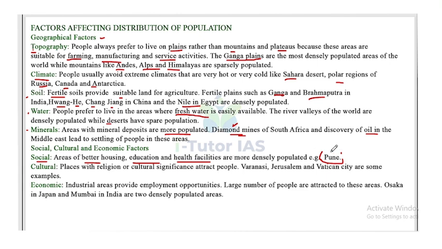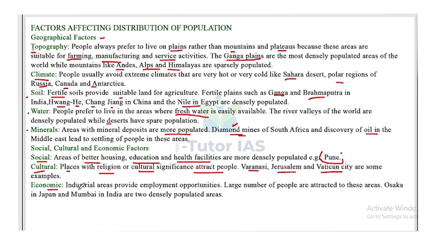Now, cultural. Places with religious or cultural significance attract people. For example, Varanasi, Jerusalem and Vatican City. So these are some examples of the cultural factor.